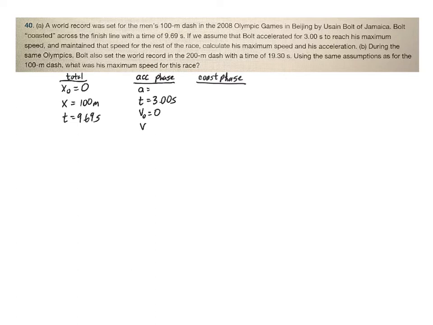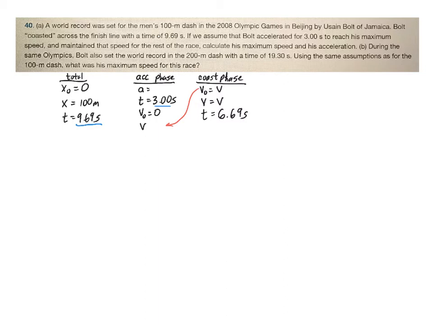And in the coasting phase, his initial velocity is going to be whatever v was down there. That's also going to be his final velocity there, still that same v. Now, what is the time going to be? Well, the time of the coasting phase: his total time was 9.69 seconds, 3 of it was accelerating, which means the time for the coasting is 9.69 minus 3, which is going to be 6.69 seconds.